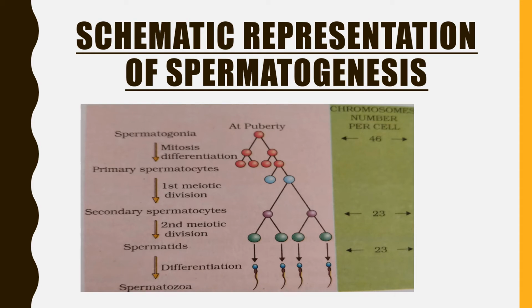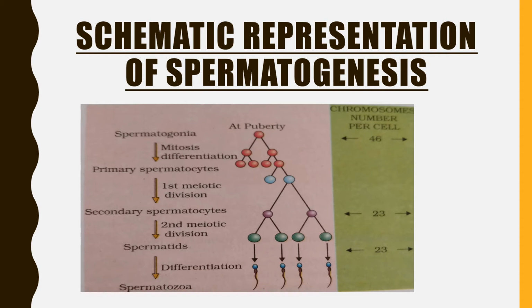purple one, they are the secondary spermatocyte, which means one difference is there. Primary spermatocyte is diploid, whereas the secondary spermatocytes are haploid. And then the spermatids are formed. Here you can see in the diagram that spermatids are non-motile, the green one. They are non-motile, meaning they don't have any tail. They don't have any flagella.